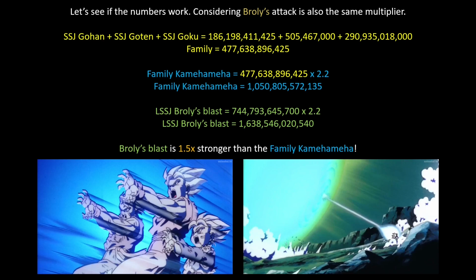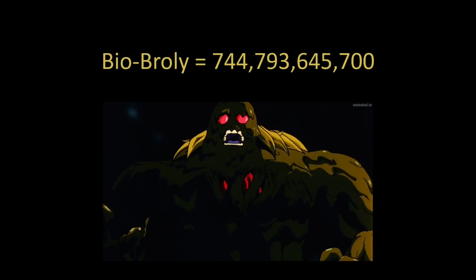But yeah, and then we go to Bio Broly. Oh, this guy. Okay, so Bio Broly has the exact same power as the previous Broly because he's just a clone. So he is still at 744.7 billion. The only reason he lost is because Trunks used his brain. He dropped that fluid on top of him, and then when the fluid made contact with water, Broly froze, and now he was just a rock, and then they destroyed that rock. That's about it. So yeah, Bio Broly and Second Coming Broly are weaker than Majin Buu.